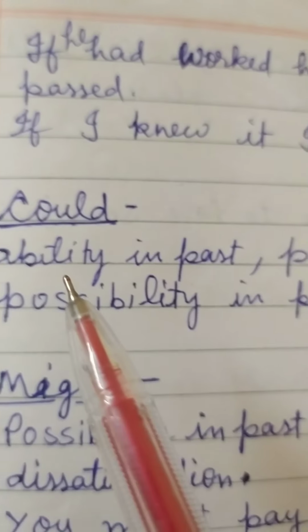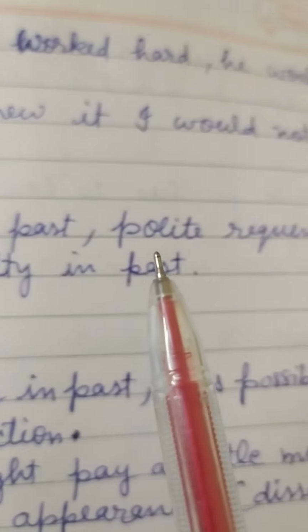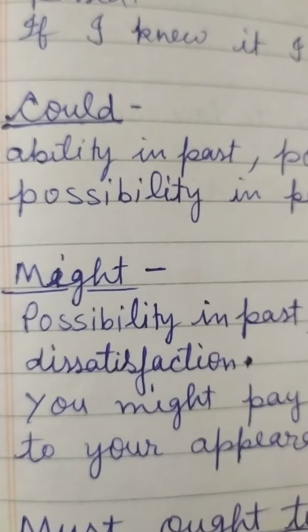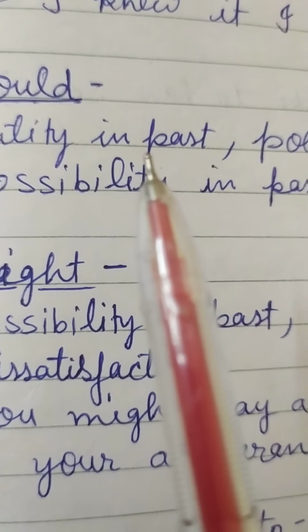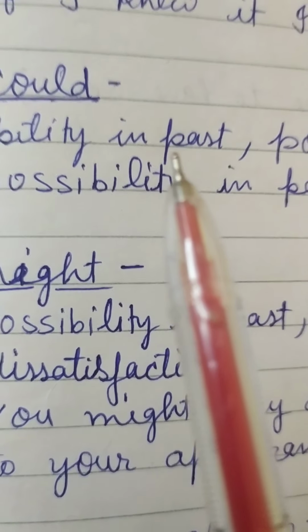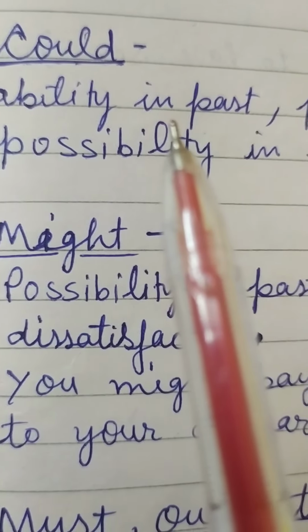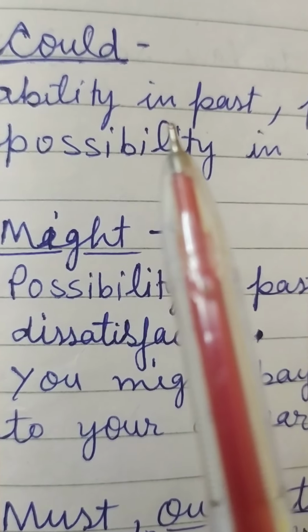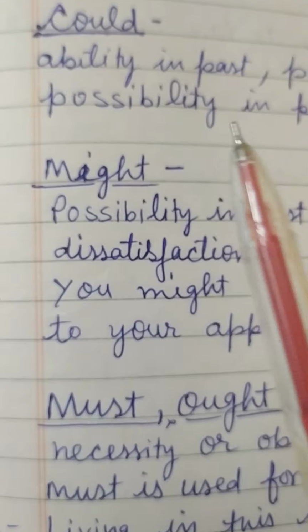Next is here could. Could is used to show ability in past tense, for polite request, for giving permission and possibility in past. See, past ability means ability in the past. If I say I could swim across the river when I was young, it means it is ability in past tense. And if I say for polite request, we can say could you please pass me the salt. So it is for polite request and for ability in past.